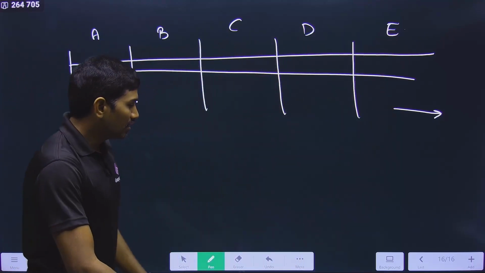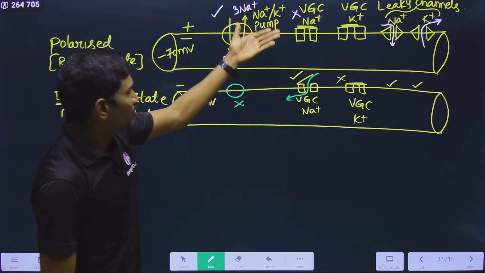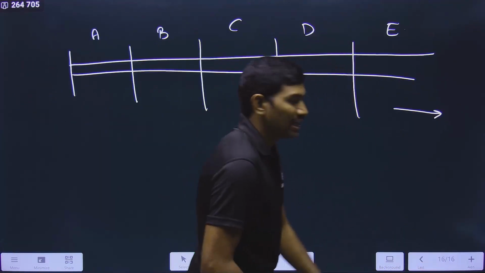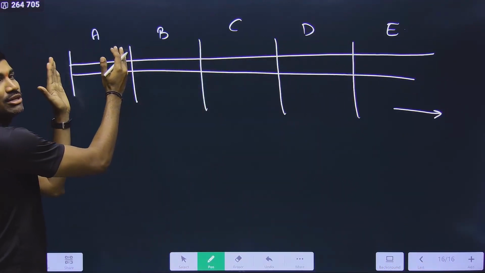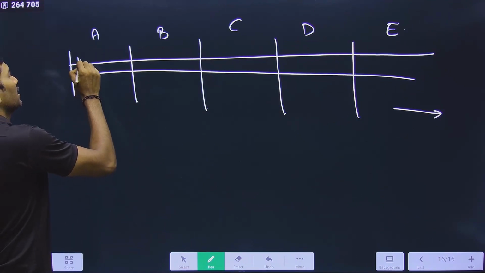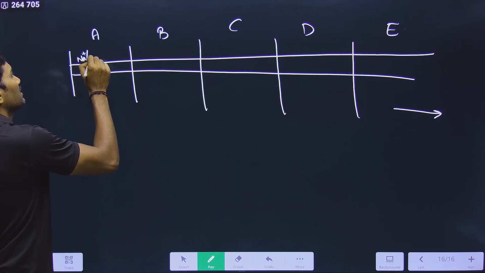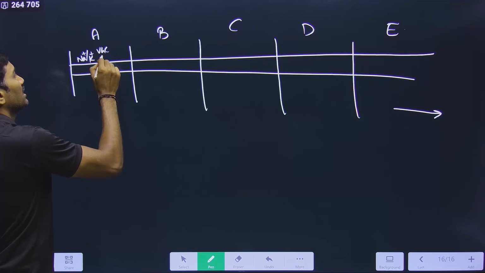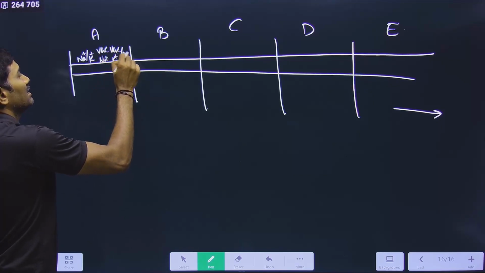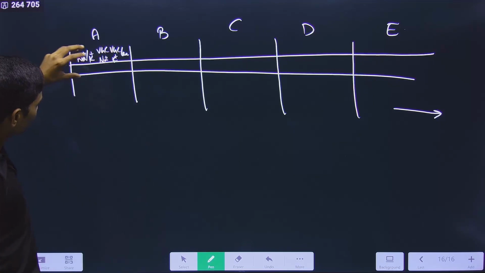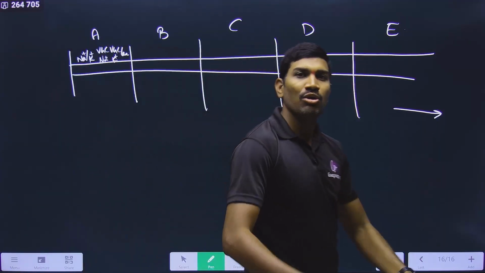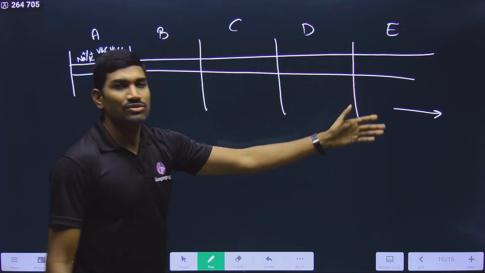Whatever process we are studying here, though I am drawing it this long, actually happens in this segment only. In this segment we are talking about the Na+/K+ pump, the voltage gated channel for Na+, the voltage gated channel for K+, and then the leaky channels. All these things we are studying in this segment only. In this way, all these are present throughout the entire neuron.